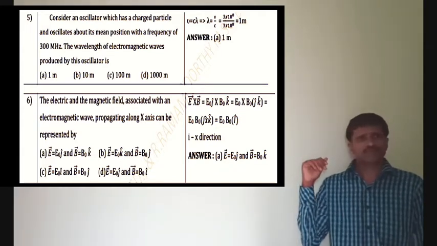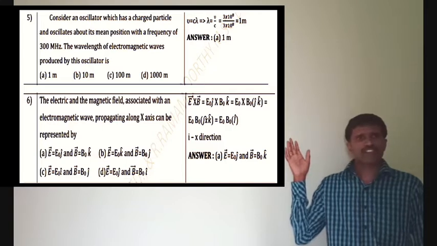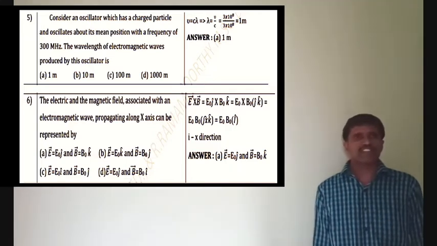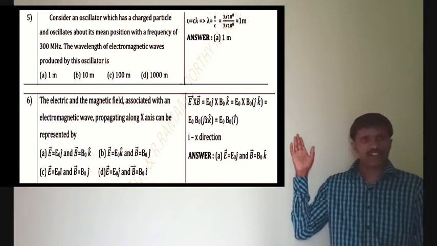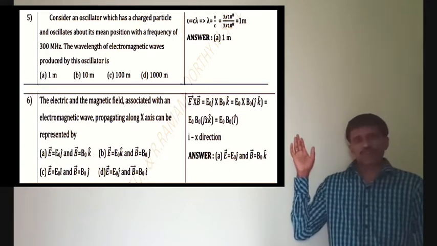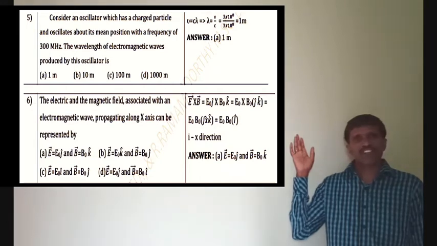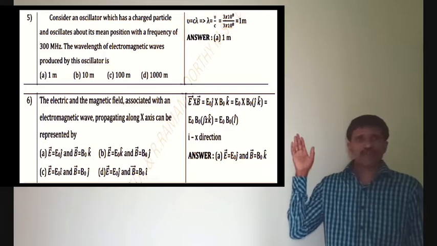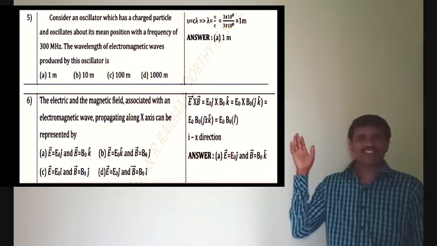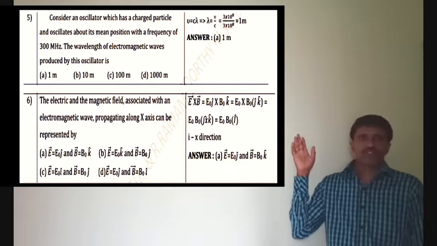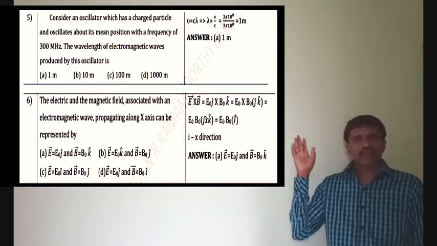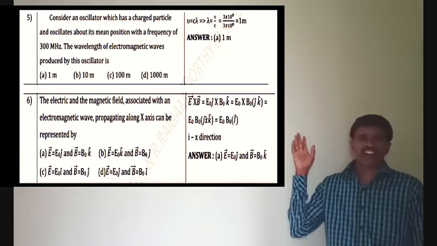Next, sixth one. Electric field and magnetic field associated with an electromagnetic wave propagating along the x-axis can be represented by dash. Solution: electric field and magnetic field will be perpendicular to each other. Electric field will be acting along the y-axis, indicated by j cap. Magnetic field is acting along the z-axis, indicated by k cap. If you multiply j cap cross k cap, that gives i cap. i cap is indicated by the x-axis.